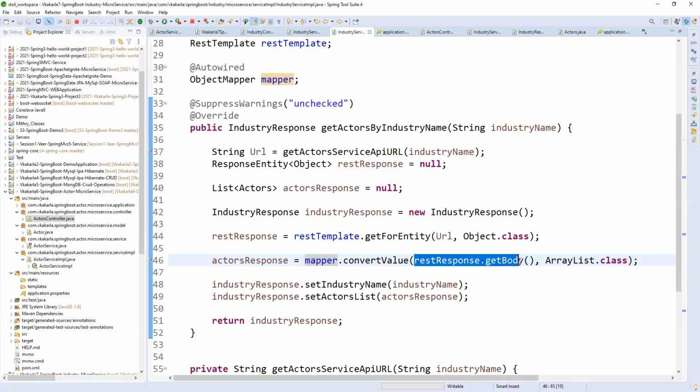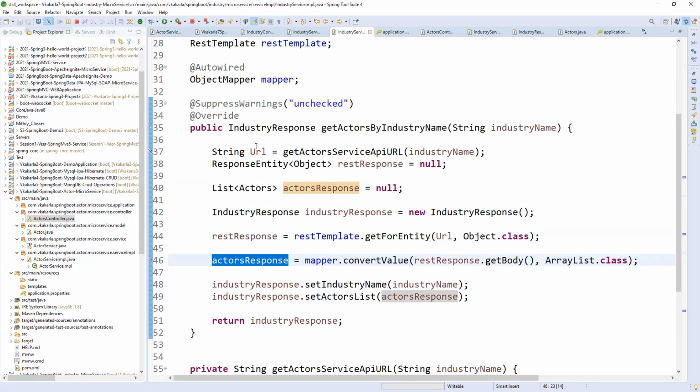Whatever I'm getting in this response body, the same type of object I have, so you need to copy these properties into this list of actors object. That is what I'm telling the mapper. Now this mapper is converting directly to the list of actors response. So here I'm getting the actual response of this service.